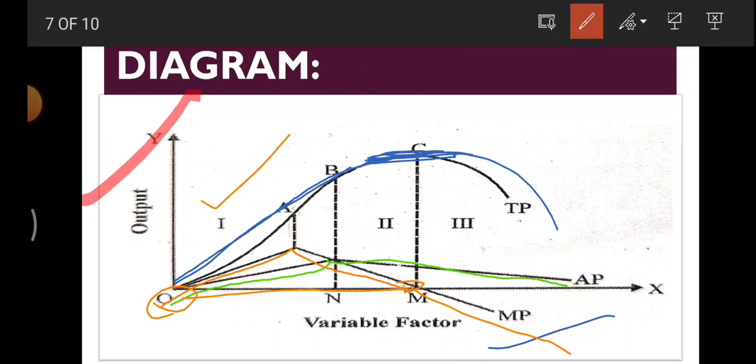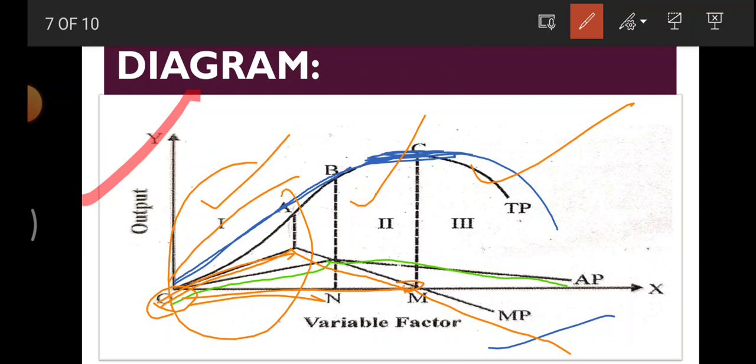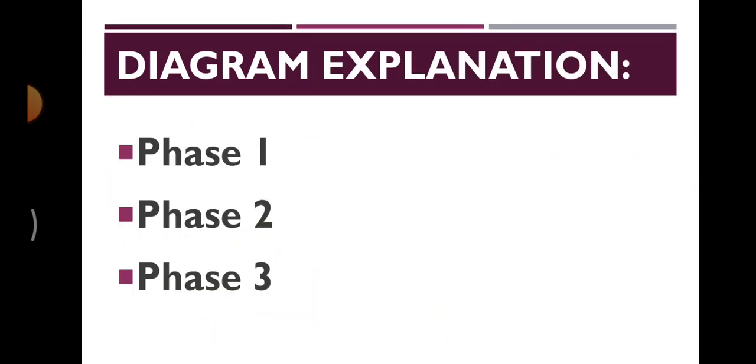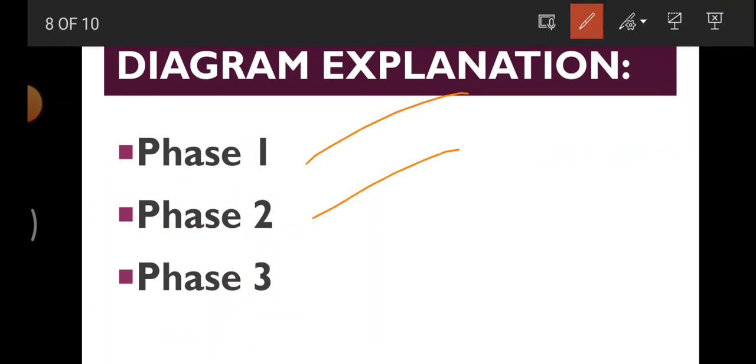This is what we call the first phase, second phase, third phase. In the first phase, TP, AP, MP are all increasing. In the second phase, TP starts becoming constant, MP starts decreasing, AP also starts decreasing. In the third phase, TP starts decreasing, MP starts decreasing, AP starts decreasing, MP has become zero and then it's negative. That's it, what we are supposed to explain in the diagram explanation. Phase 1, 2, 3, you just have to explain.